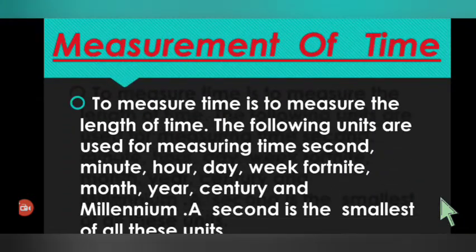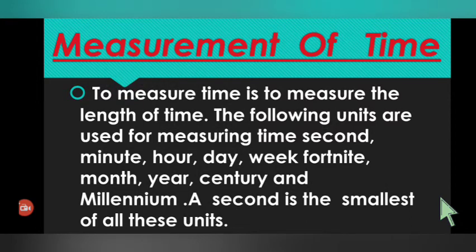Measurement of time. To measure time is to measure the length of time. The following units are used for measuring time: second, minutes, hour, day, week, fortnight, month, year, century, and millennium.